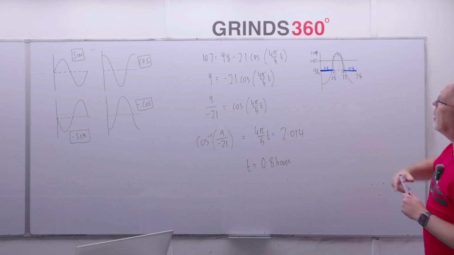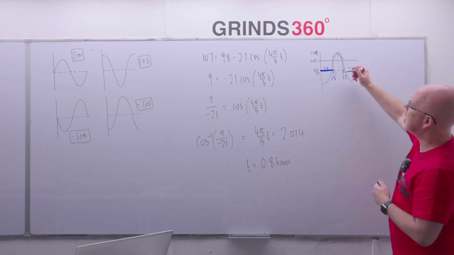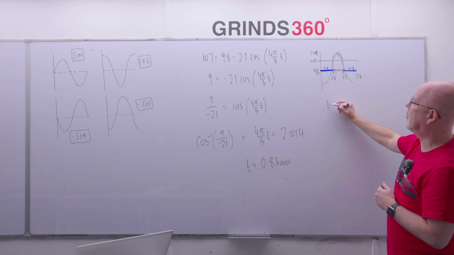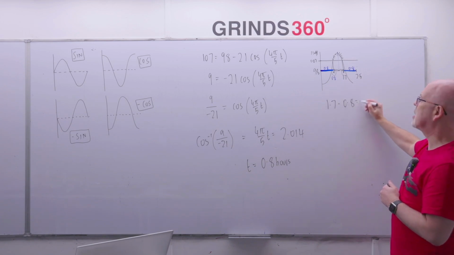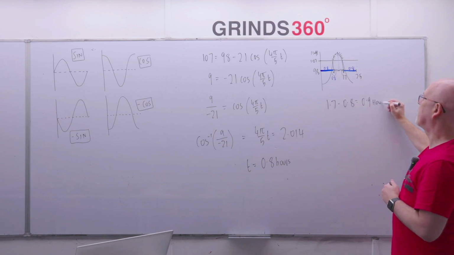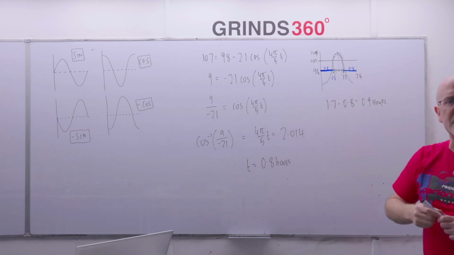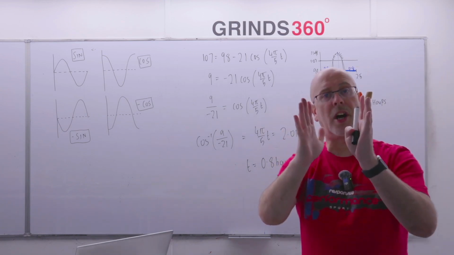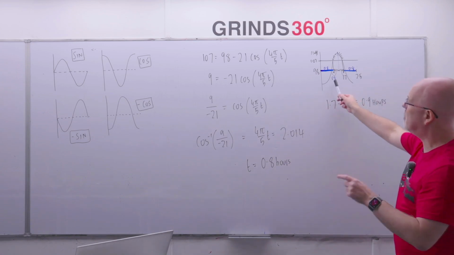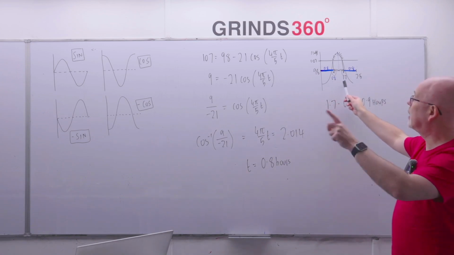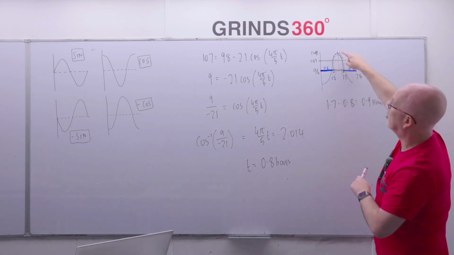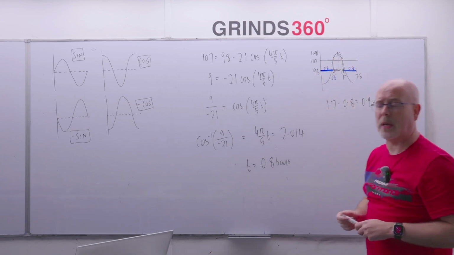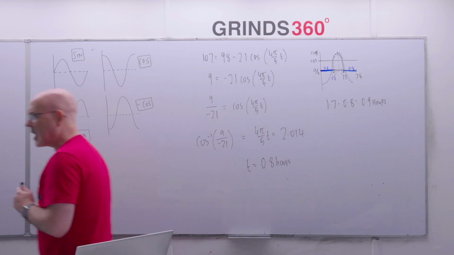Right? So that's 1.7 hours. So you can see the difference between these two here. It's in between those 2 time points. It's when it's above. So it's 1.7, take away 0.8, that's 0.9 hours. Okay, so in that particular cycle there, the blood sugar is above 107 for 0.9 hours because it's in between the 0.8 hour time mark and the 1.7 hour. You can see that's when the blood sugar is above 107. Now, there's 2 things I got to do to get full marks there.